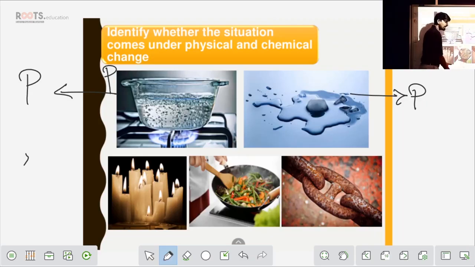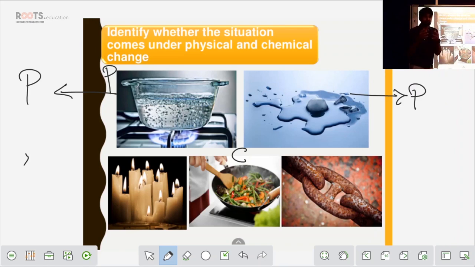So you have cooking. What type of change is it? It is a chemical change. Why do we call it a chemical change? See, when you start cooking, you put raw chili, tomatoes, onions, potatoes. When it starts boiling, you get one dish. Can you reverse that dish and get the potatoes back, the onions back, and also the tomatoes and chilies back? It's not possible, right? So we call this a chemical change.